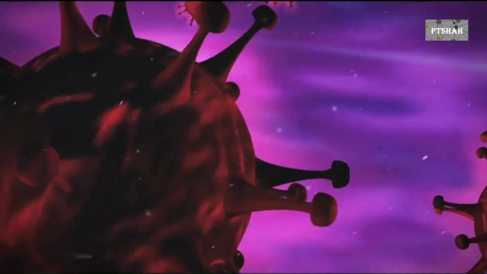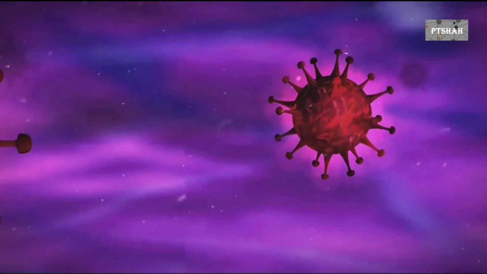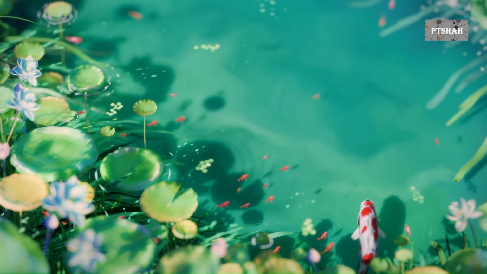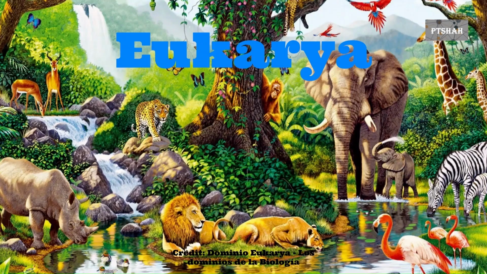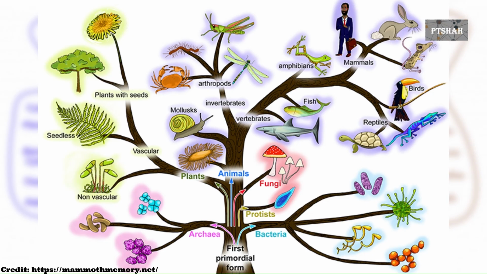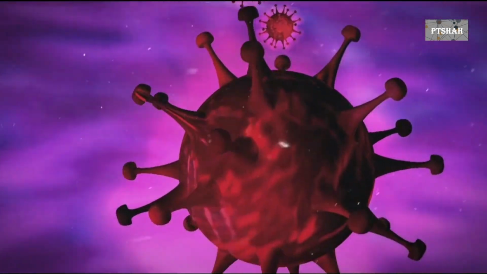Viruses are not living things, so where did they come from? Organisms are usually grouped into three main categories: archaea, bacteria, and eukarya. These groups form the tree of life. But wait, what about viruses? Why don't they get a branch on the tree?